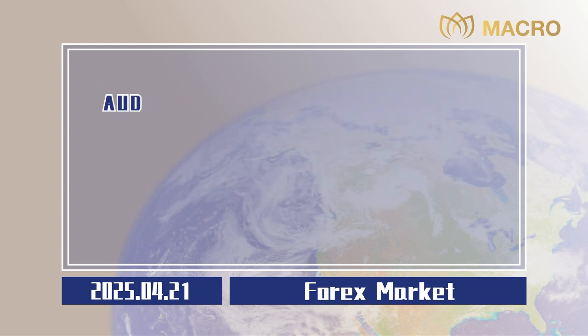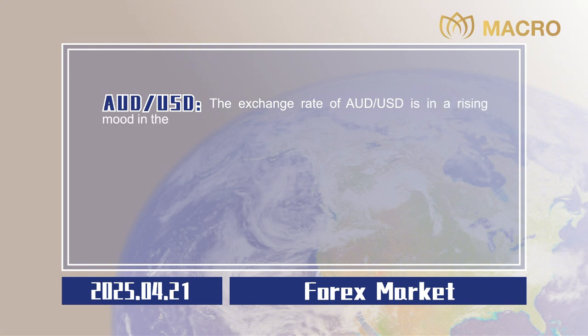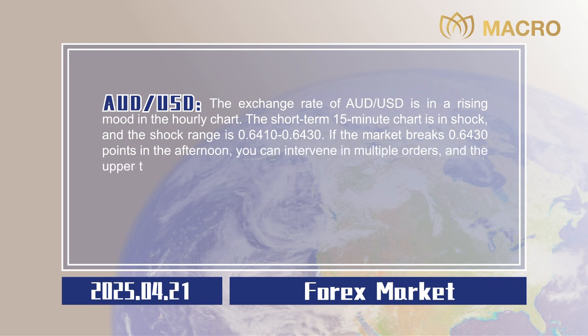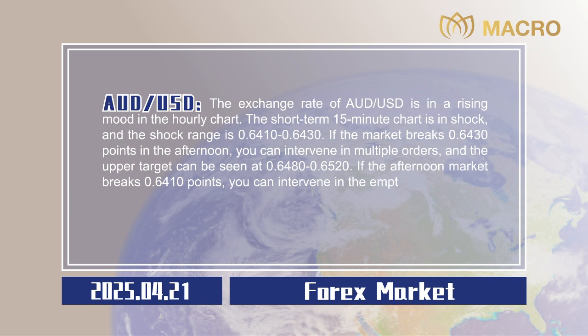0.0020. Australian dollar to US dollar. The exchange rate of Australian dollar to US dollar is in a rising mood on the hourly chart. The short-term 15-minute chart is in shock, and the shock range is 0.6410 to 0.6430. If the market breaks 0.6430 points in the afternoon, you can intervene in long orders, and the upper target can be seen at 0.6480 to 0.6520. If the afternoon market breaks 0.6410 points, you can intervene in short orders, and the target below can be 0.6370 to 0.6320. Stop losses are all 20 points,